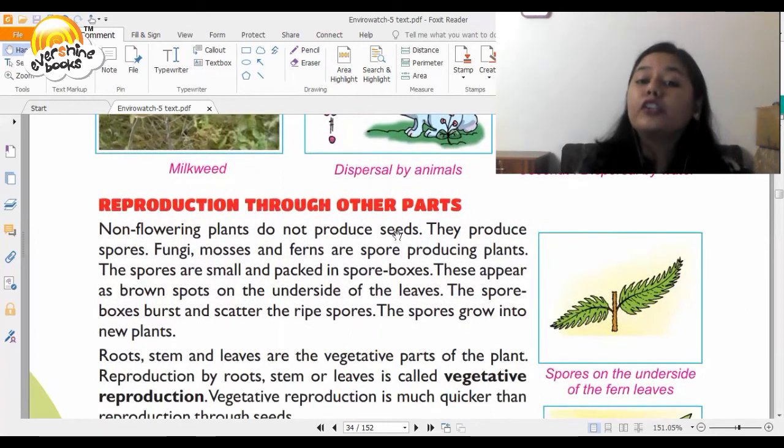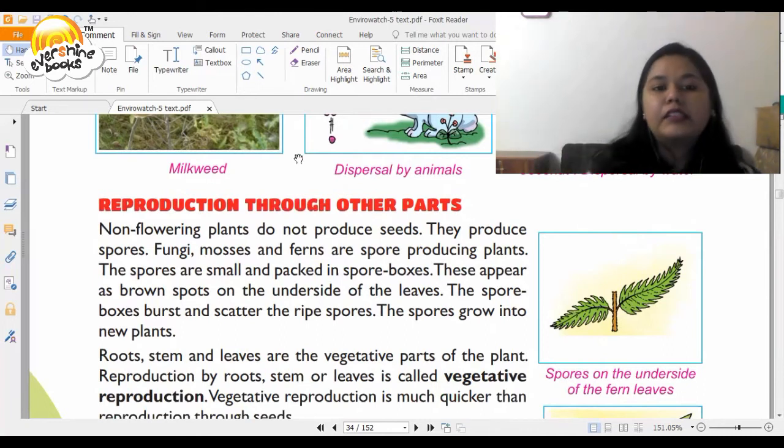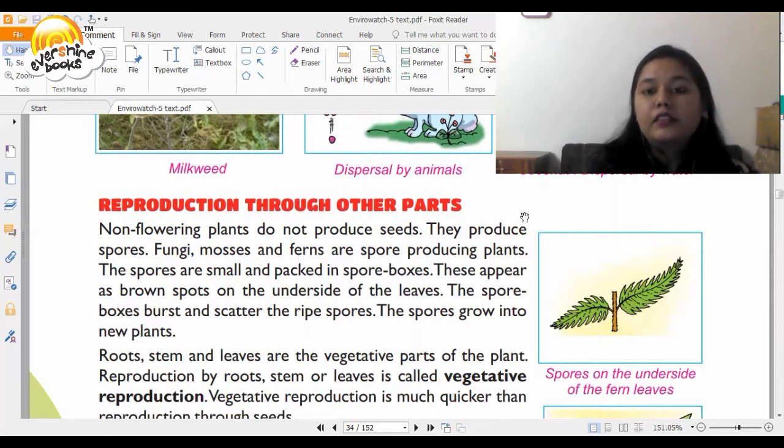Then you have reproduction through other parts. So we learned about seeds, how germination takes place. Now we're talking about other parts. Non-flowering plants do not produce seeds. So how does reproduction take place? They produce spores. Fungi, mosses, and ferns are spore producing plants.